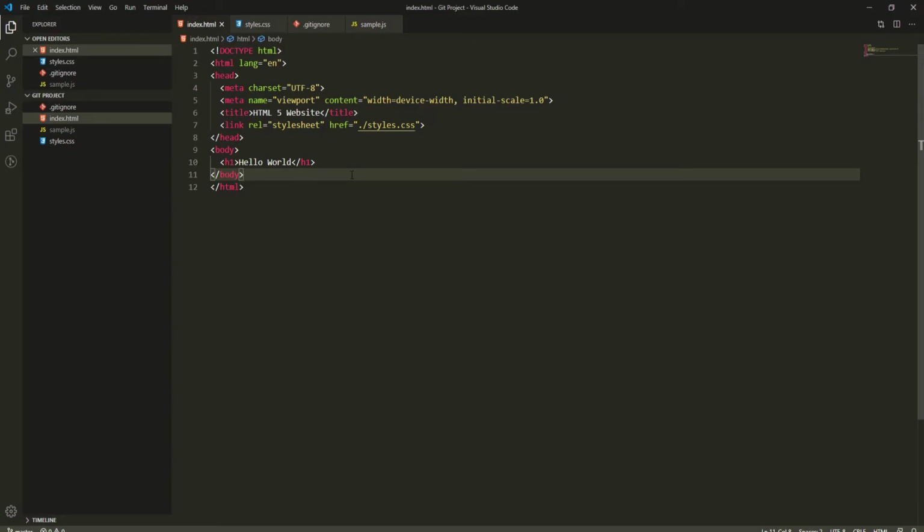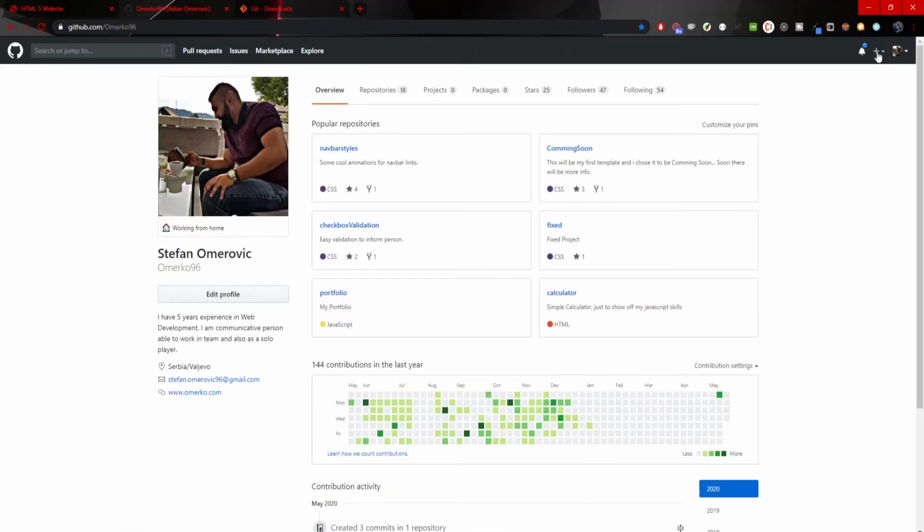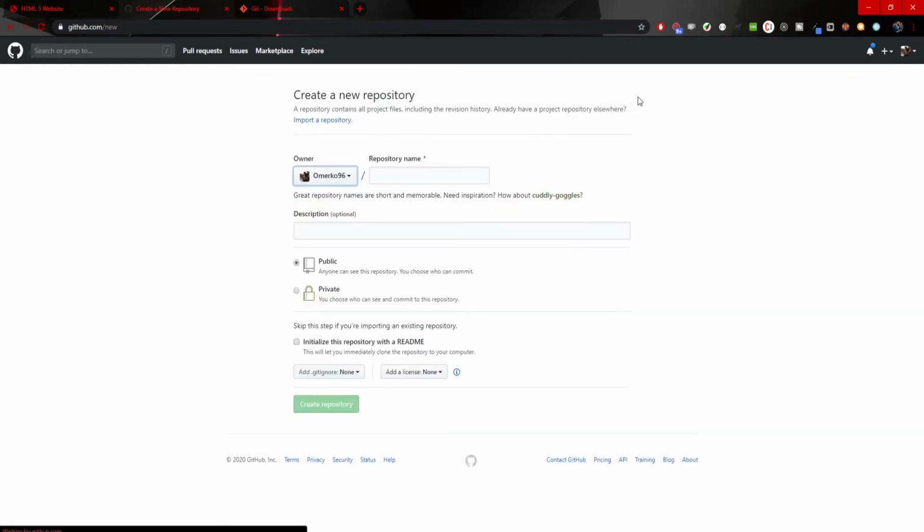So now let's push our whole project to our GitHub repository. Let's go back to GitHub, and here on the top we will have this plus icon for a new repository. We could create it like that. We should pass the repository name, which will be sample project, for example. That's okay. You could type a description here. You could make it a public or a private repository. We could make it a public for this one.